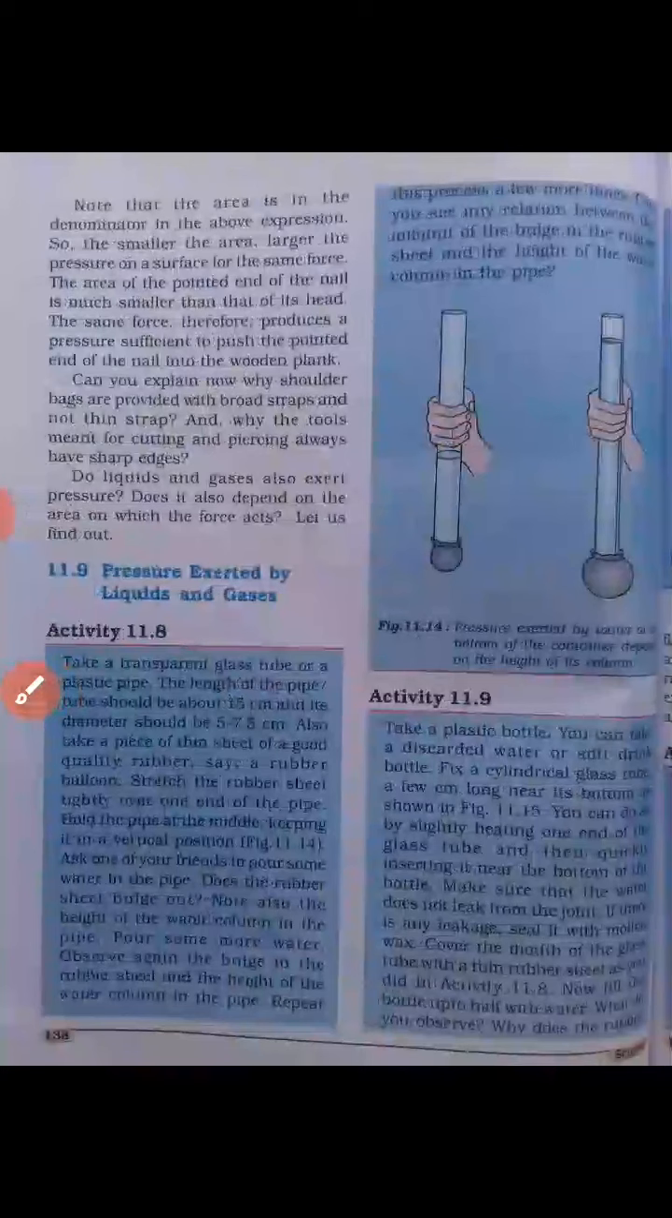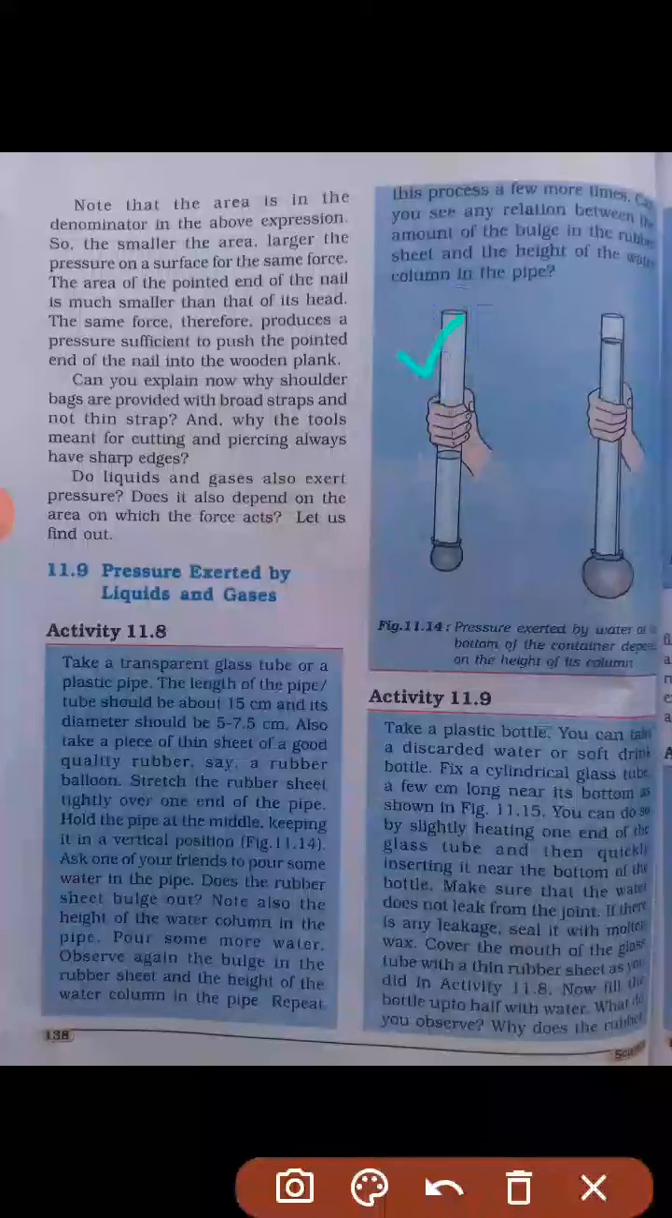Now similarly you can see that pressure is exerted by liquids and gases. Liquids also exert pressure, like you can do this activity in which you take one hollow pipe and, in this activity 11.8, tie it with a balloon and fill it with liquid, as you can see here in the diagram. When the liquid is filled, the balloon will be inflated, so the liquid is applying pressure from all directions. Pascal's law says whenever pressure is applied on a confined liquid, it is transmitted equally in all directions.